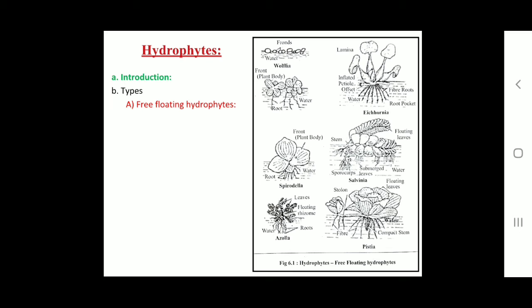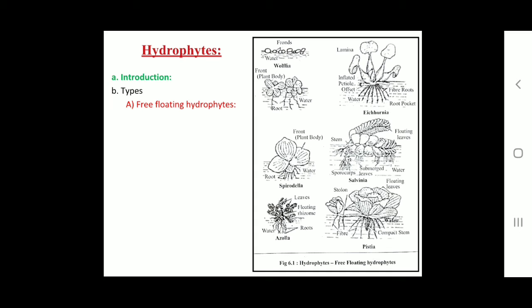Then we must know the types of hydrophytes. See here, according to the way in which they grow in water, they are further subdivided into the following three categories. Number one, free floating hydrophytes. These are not attached to the soil; they float freely on the surface of water.